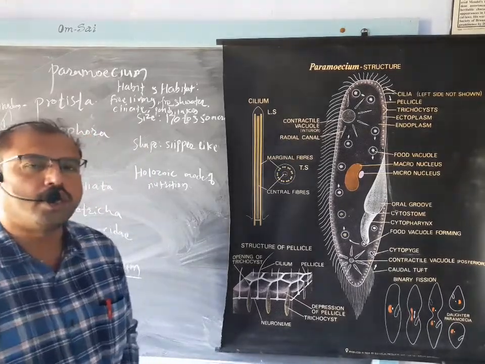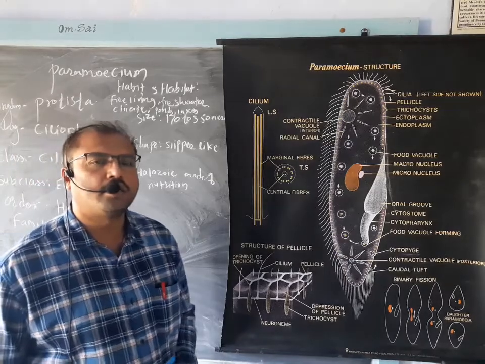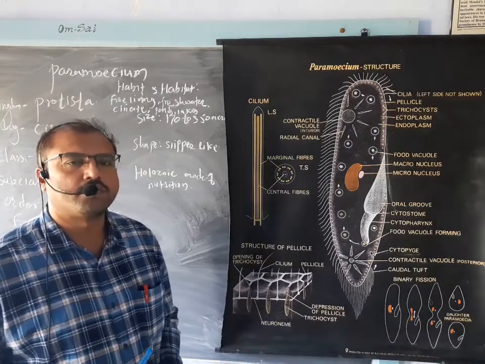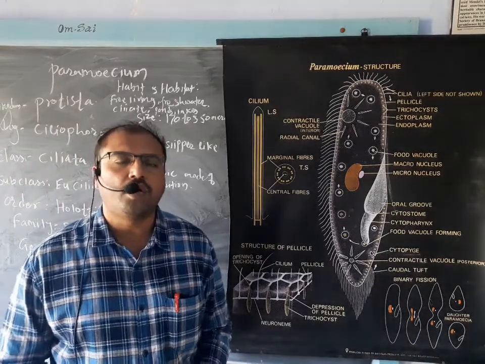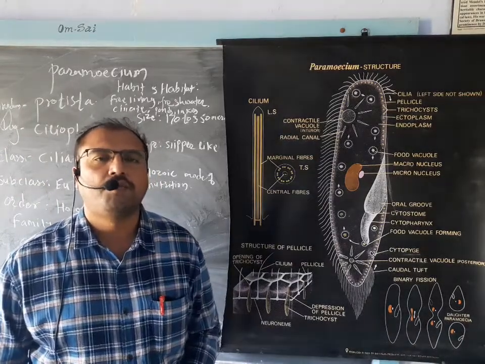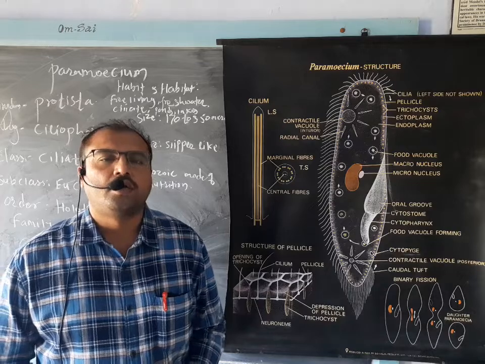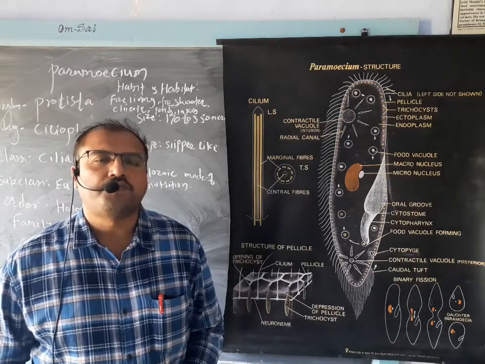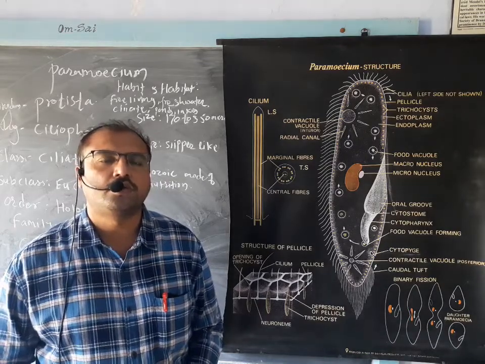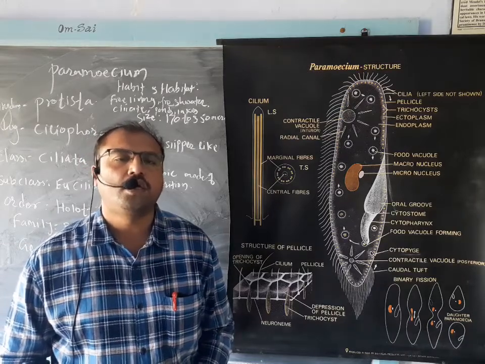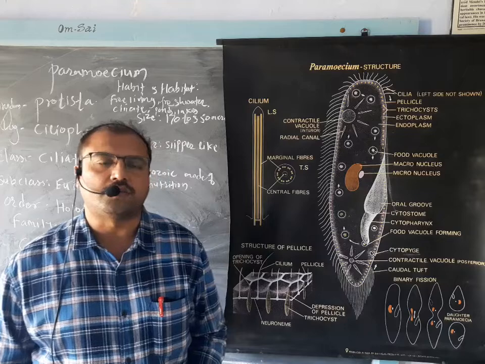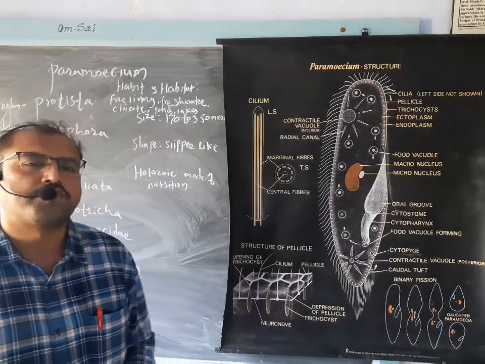Today we are going to study the paramecium. In animal diversity first we are going to deal with one animal type, that is paramecium. This paramecium belongs to the kingdom Protista. It is a unicellular eukaryotic organism.